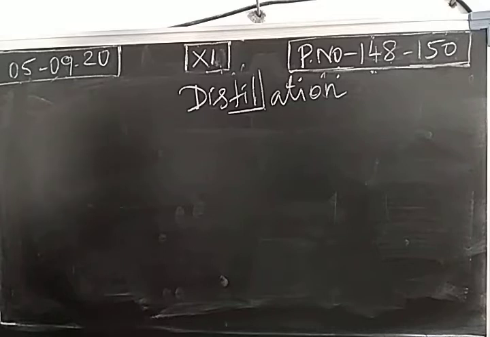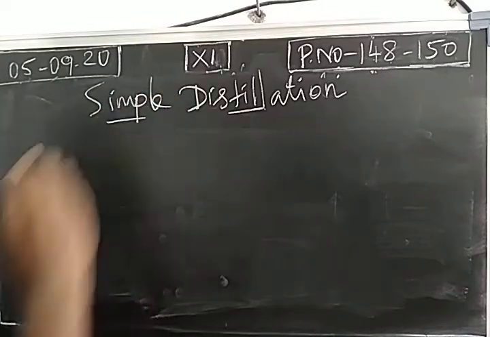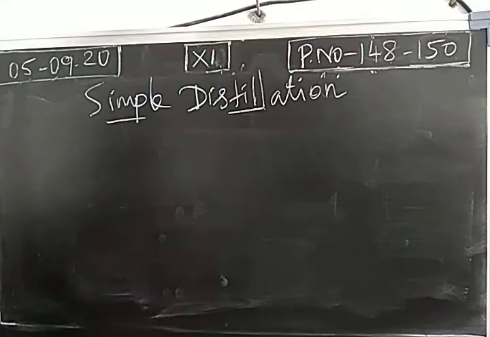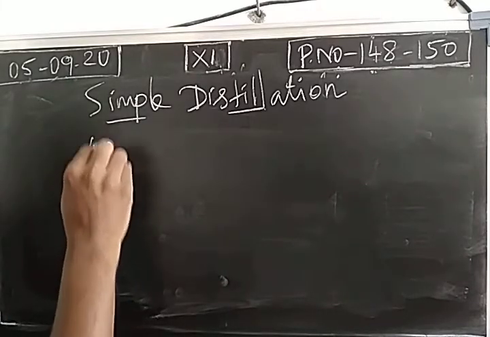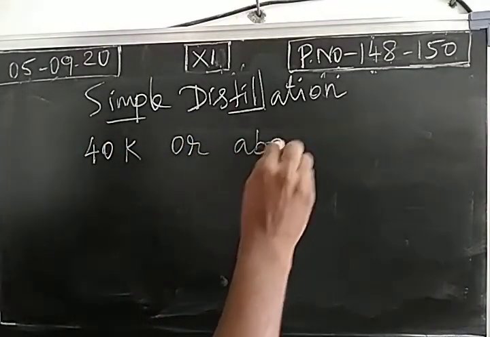So distillation is of different types. We take simple distillation first. This is called ordinary or simple distillation. And one more important point: this is adapted for a mixture which has a boiling point difference of 40 Kelvin or above 40 Kelvin. Important one more.